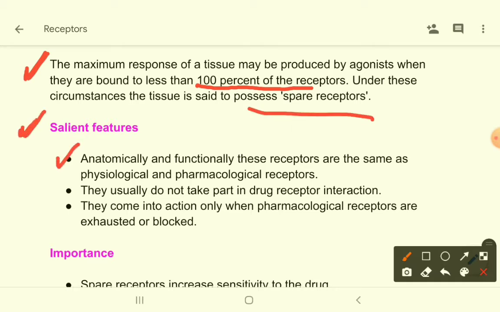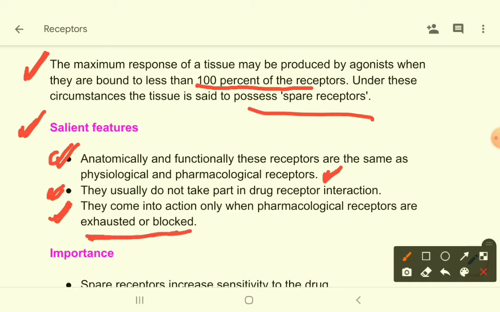Anatomically and functionally, these receptors are the same as physiological and pharmacological receptors. As I have said, your spare tire is exactly the same as the other tires which are attached to your car. There is no difference between spare receptors and the acting receptors. They usually do not take part in drug receptor interaction because they are spare, because they are reserved. They come into action only when pharmacological receptors are exhausted or blocked.